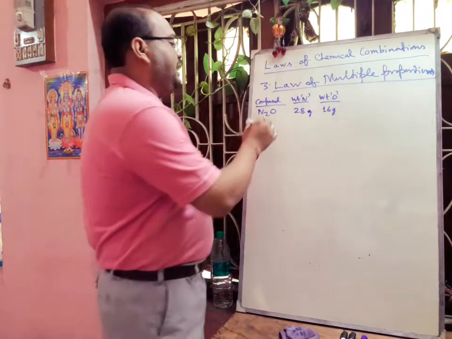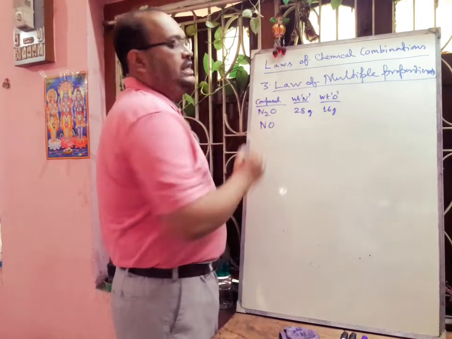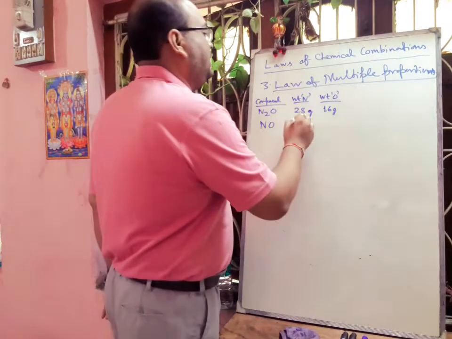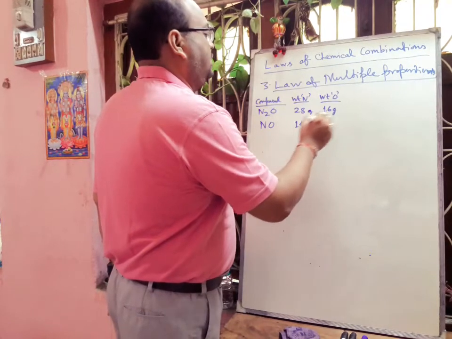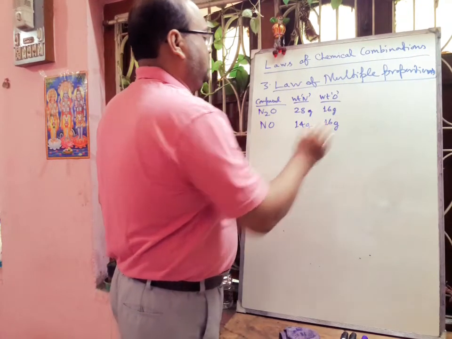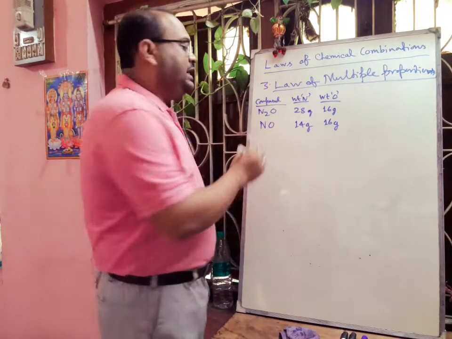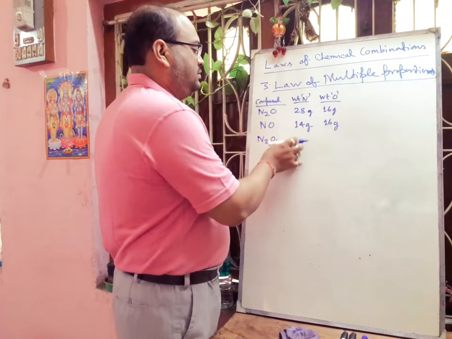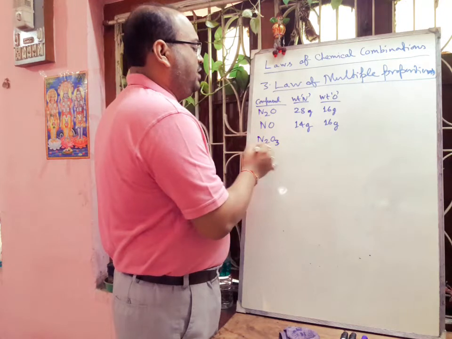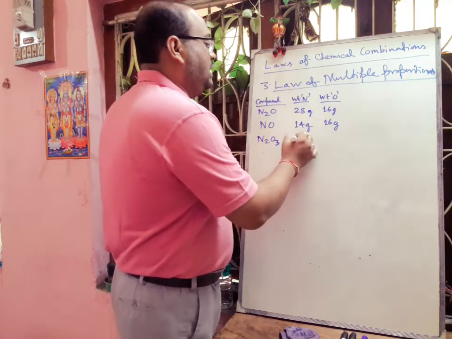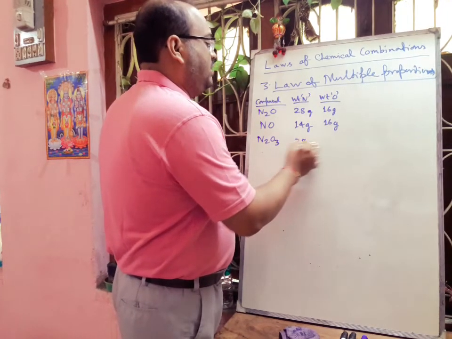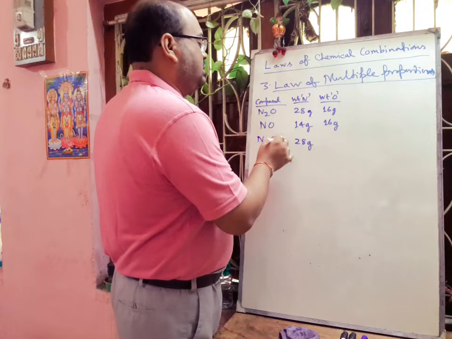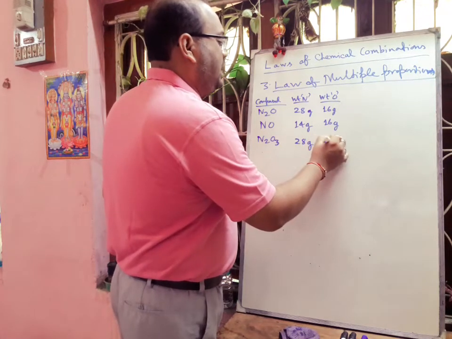Next, if we take the nitric oxide NO, here 14 gram nitrogen combines with 16 gram oxygen. Next we will take N2O3, dinitrogen trioxide. Here the total amount of nitrogen is 28 gram and oxygen is 48 gram.